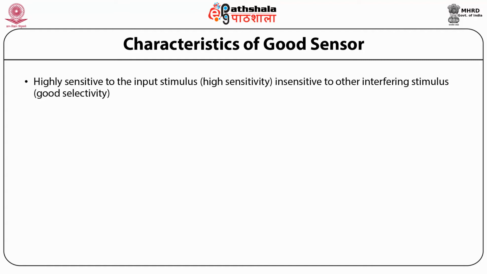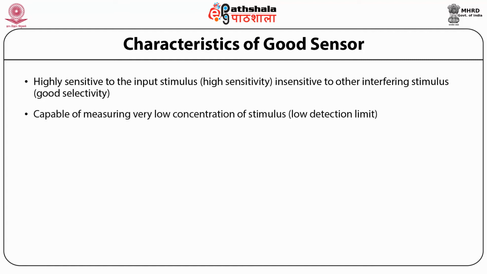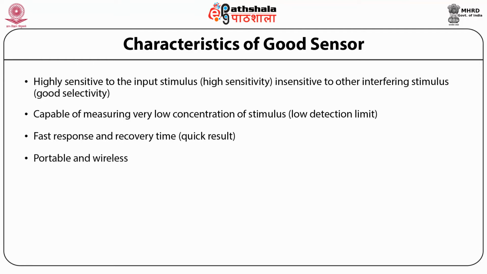Secondly, a good sensor should be capable of measuring very low concentration of stimulus. That is, it should have a low detection limit. Thirdly, a good sensor should give fast response and recovery time, meaning it should give result quickly. Number 4, a good sensor should be portable and wireless.